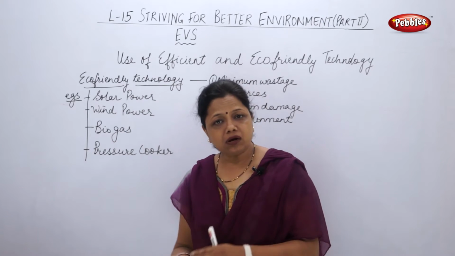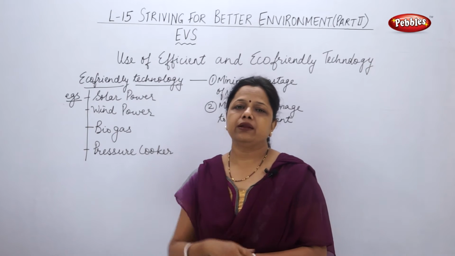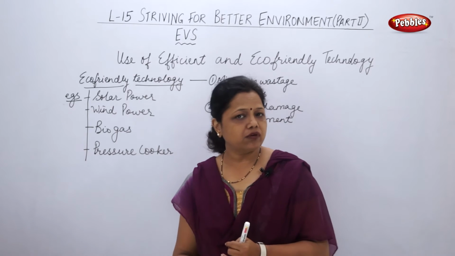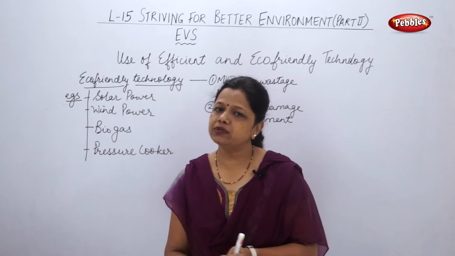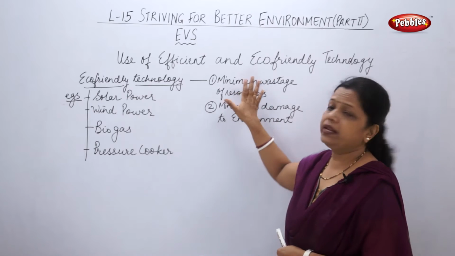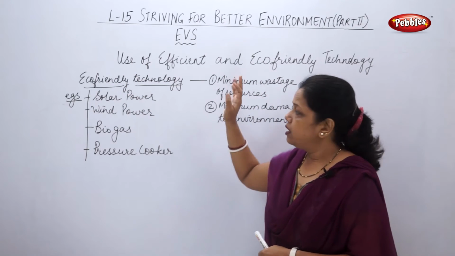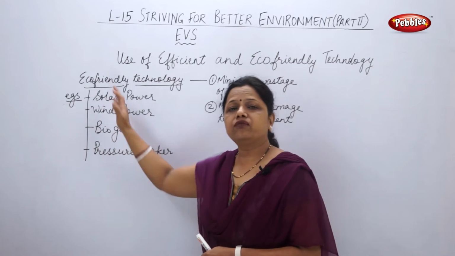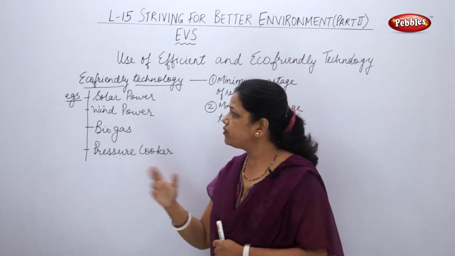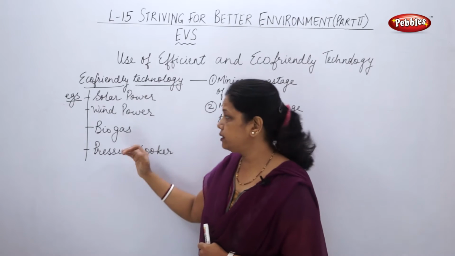So, the technology or the technique which we are using should be friendly to our environment. Minimum waste of raw materials and minimum damage to the environment should take place. These are our main aims of using eco-friendly technology. What are the examples of eco-friendly technology? Some of the examples are mentioned here.